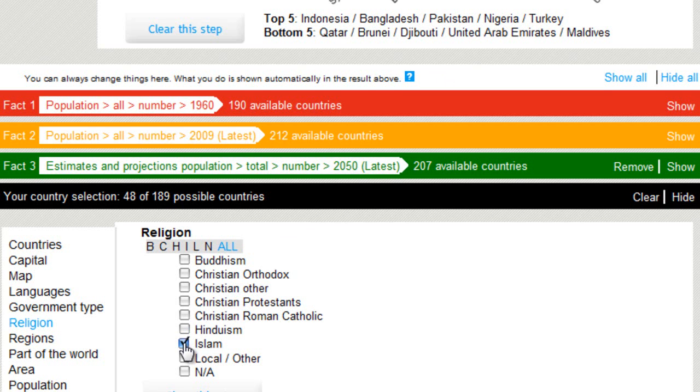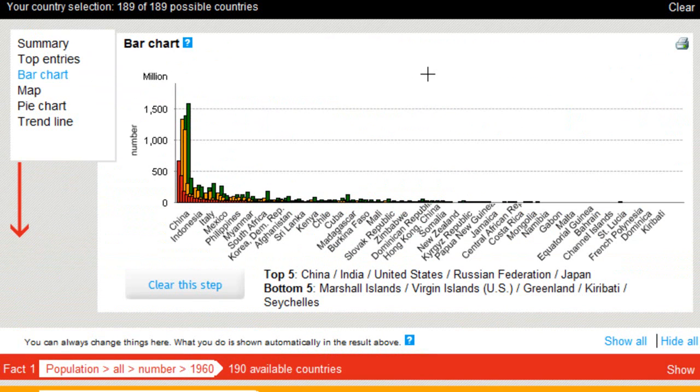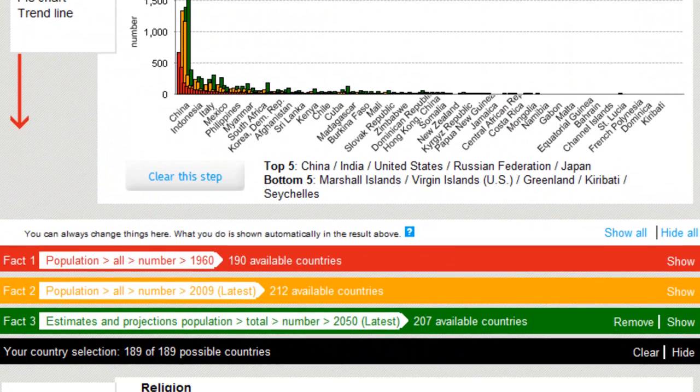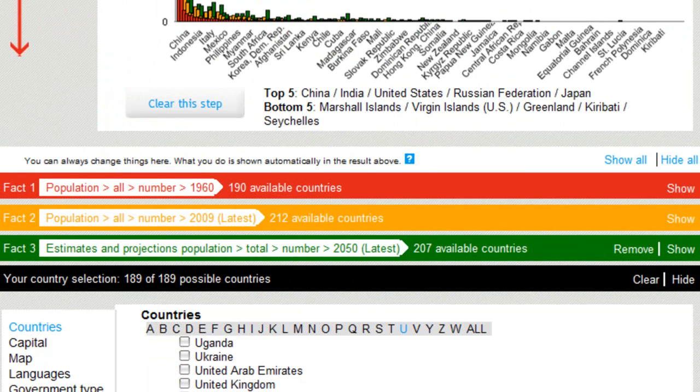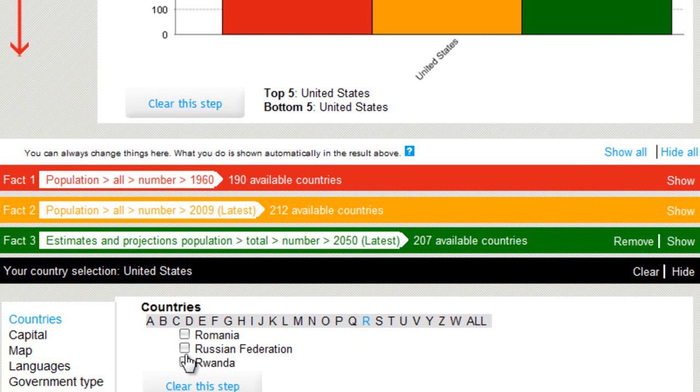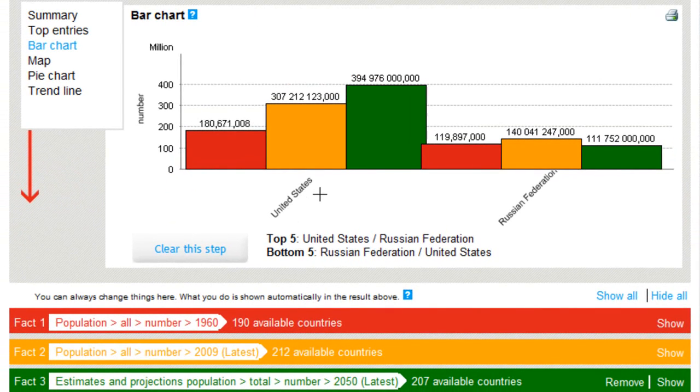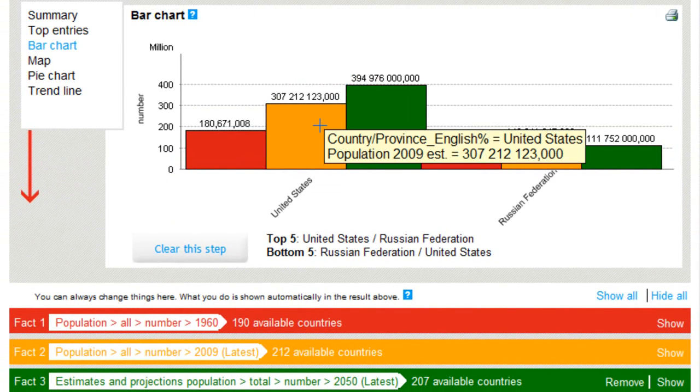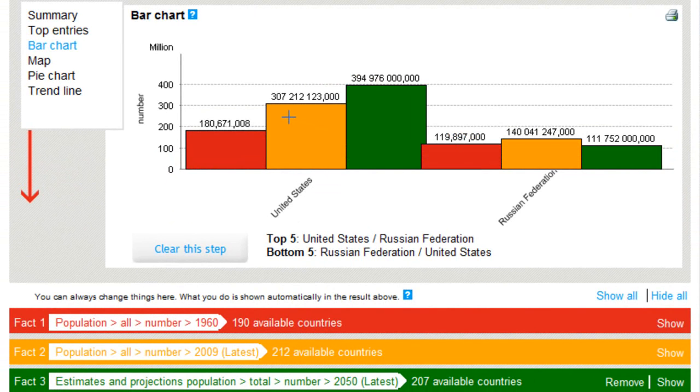And we will unmark Islam. And let us do just one more thing. Compare the United States with Russia. Countries. United States and Russia. So, here we can see that today United States 307 million. 2050, 395 million people. Russia today 140 million. In 2050, just 112. You can elaborate with all these figures yourself.